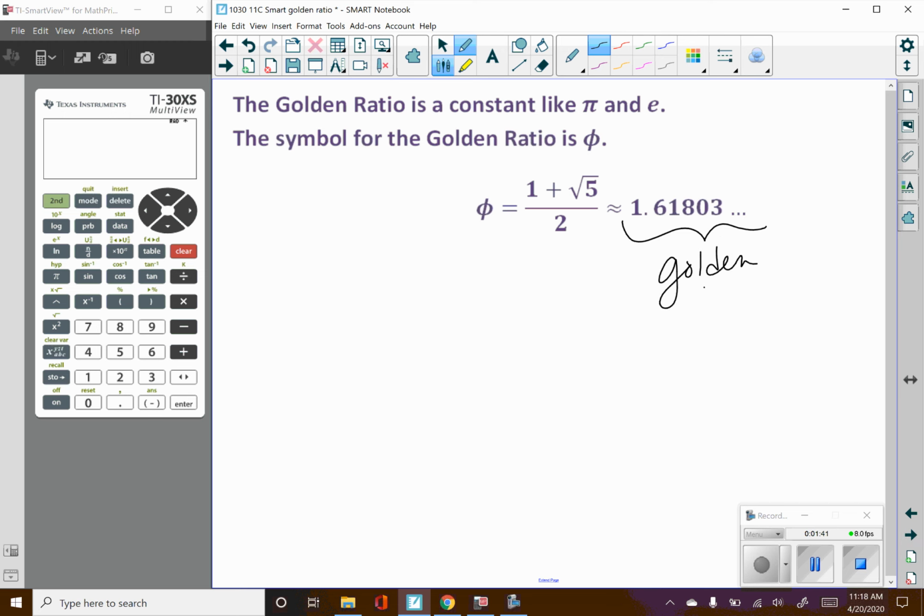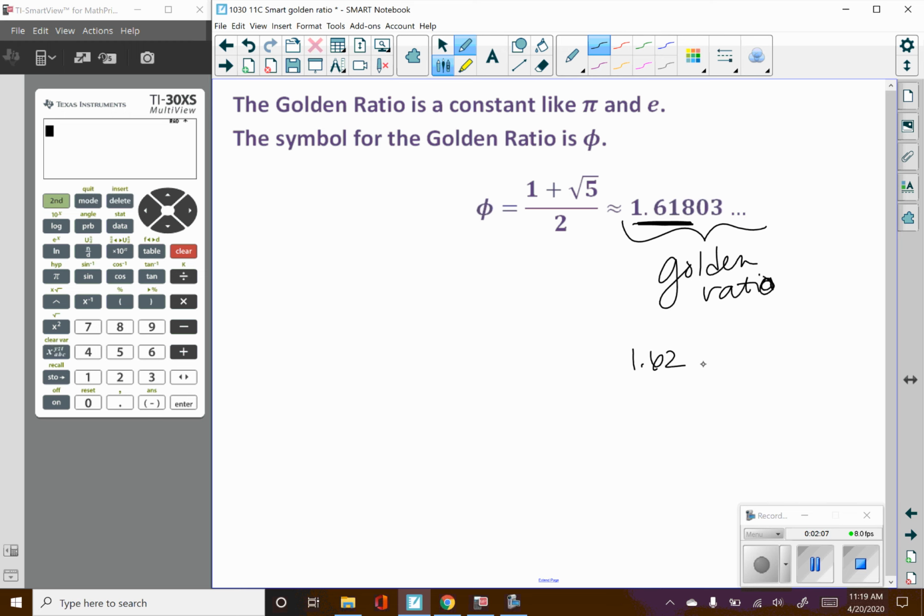The golden ratio is a number that's like pi or like e. It's irrational, with a decimal expansion that goes on and on forever. For this homework assignment, you're going to use either 1.618 or 1.62, and the homework problems will tell you which of those numbers to use.